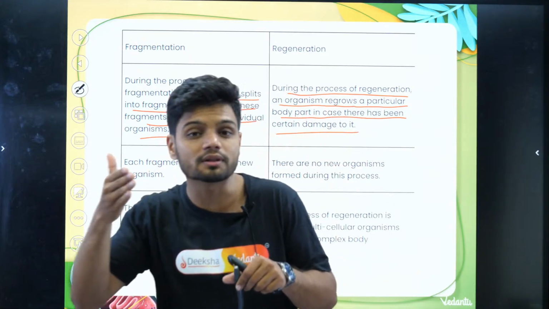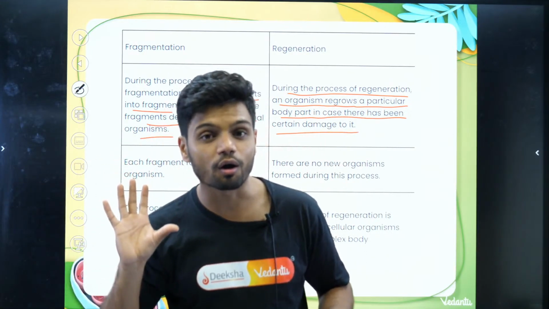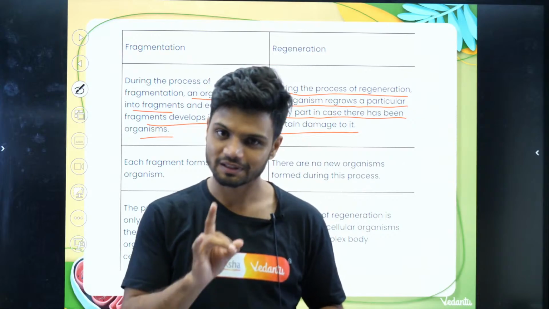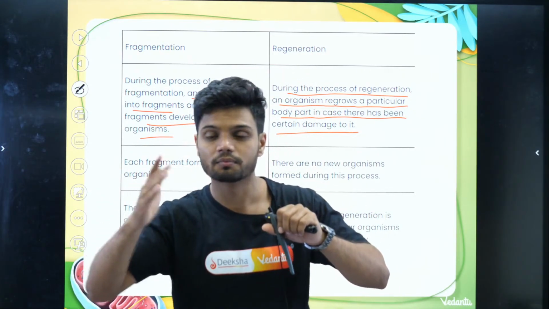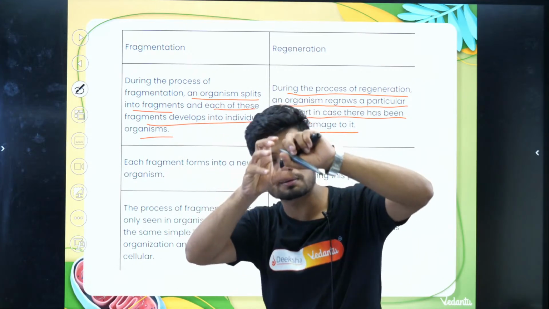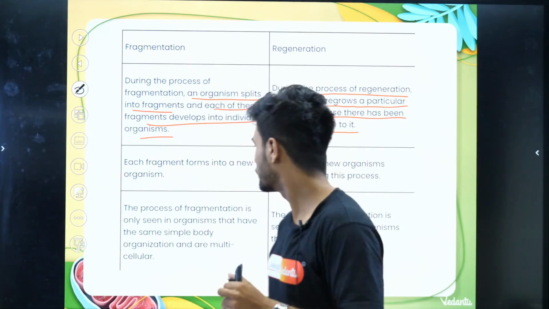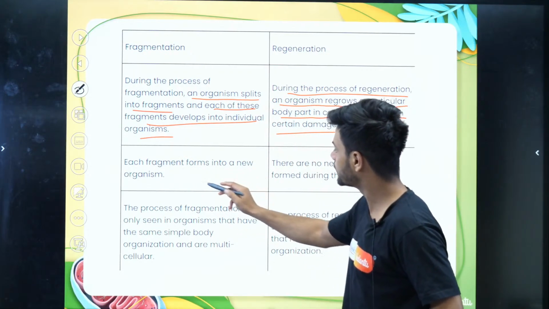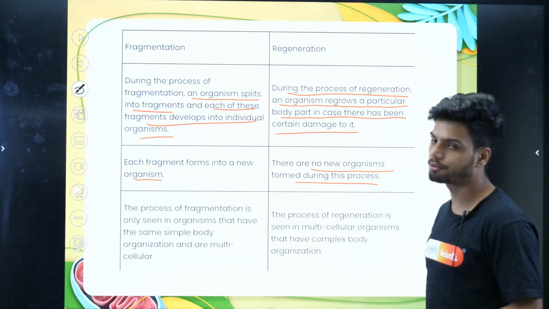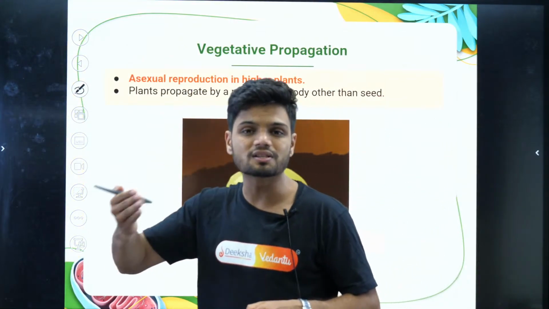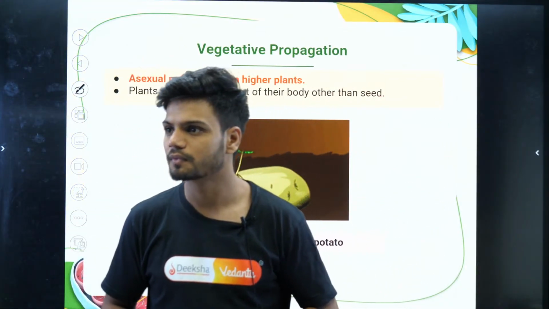Clear? In regeneration, a new part is growing, but in this case, the entire organism is growing from one part. Each fragment forms into a new organism. Complete regeneration is happening here.